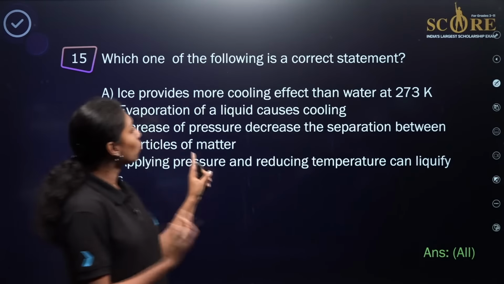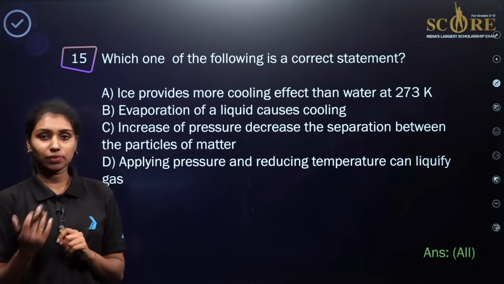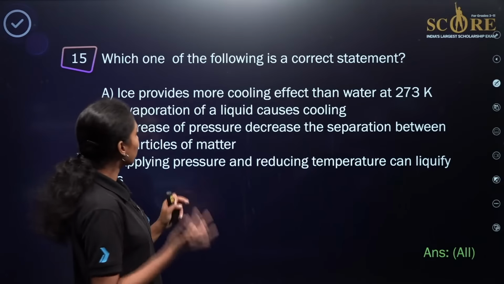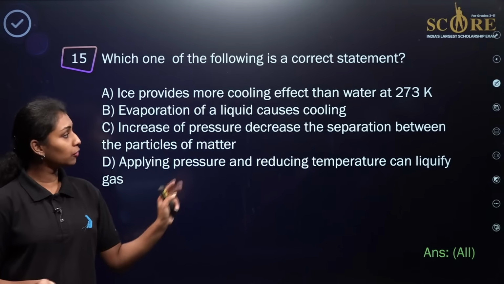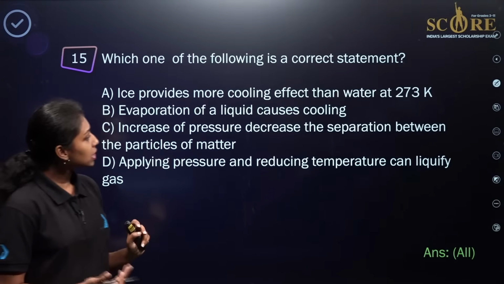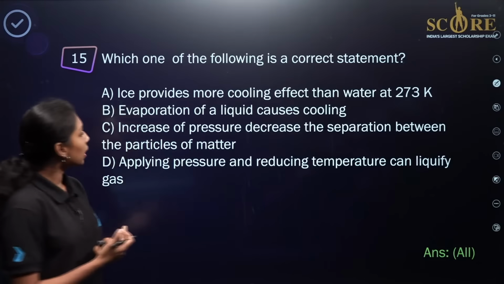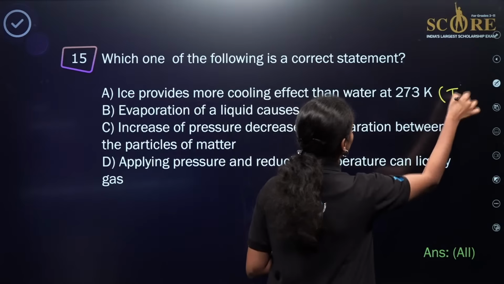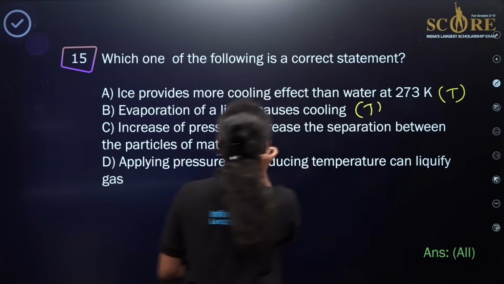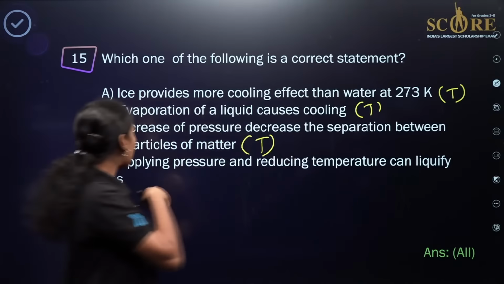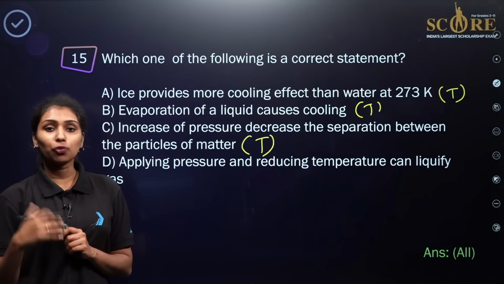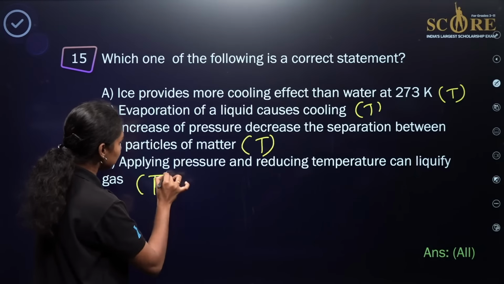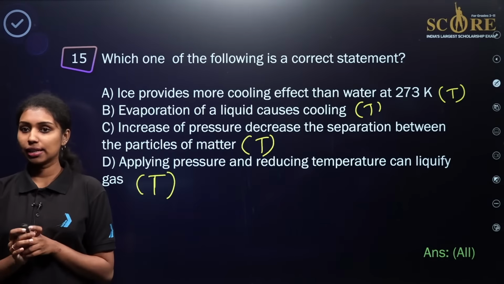Ice provides more cooling effect than water at 273 Kelvin, as we already know. Then evaporation of a liquid causes cooling. Evaporation means water escapes out, so it results in cooling. Then increase of pressure decreases the separation between the particles of matter, as we already studied. So this is again a true statement. Third one is again true. And what about the last one? Applying pressure and reducing temperature can liquefy a gas. So this is again a true statement, which means that all the given statements are correct. Is that clear?